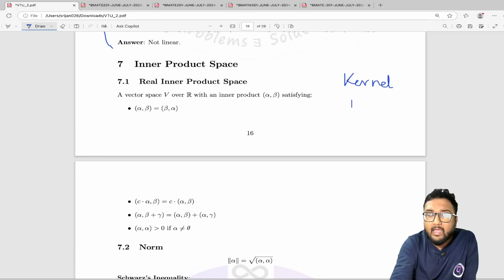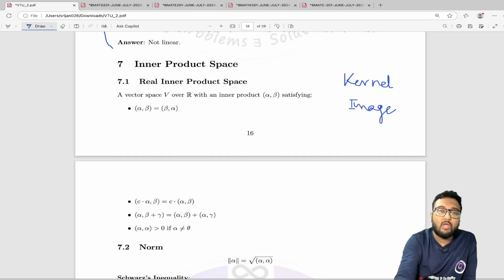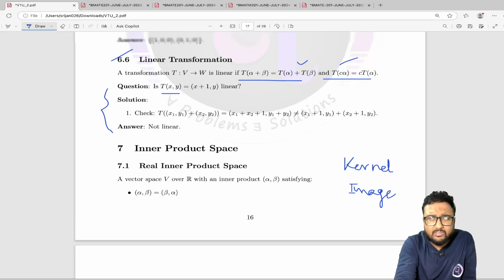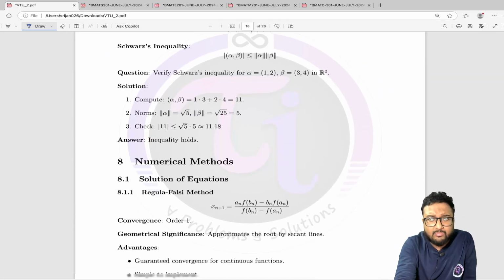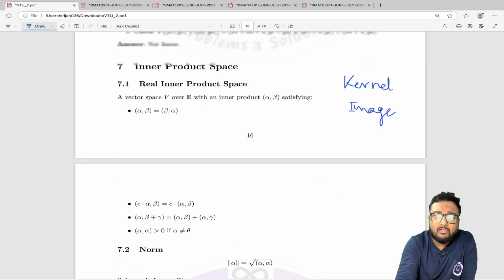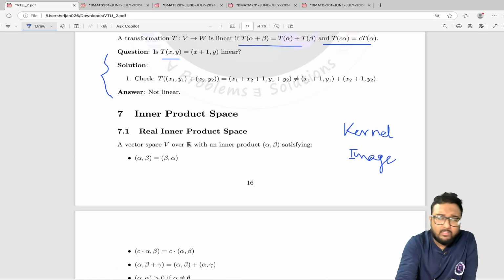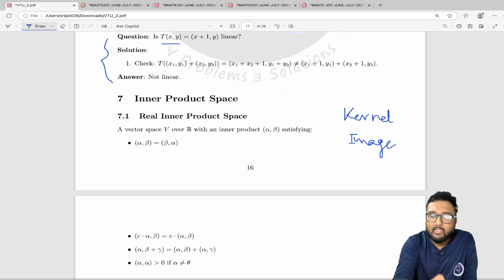Rank and nullity, kernel and image of a linear transformation as well. Okay, so I will include this in this PDF. I do not know how I forgot those things. I should have kept it here. Anyways, I will input it. Do not worry, and I will then upload the PDF. So do not worry at all. I will include this, and then I'll upload.